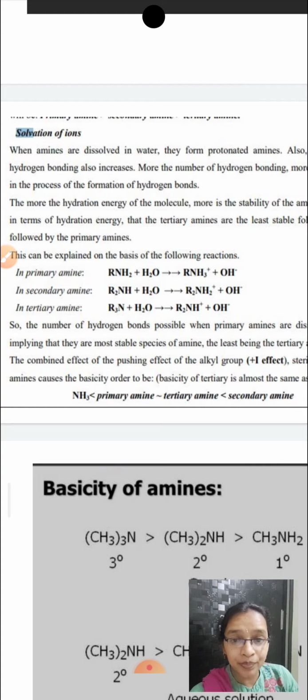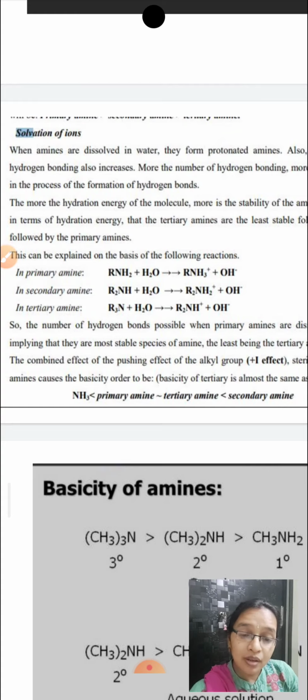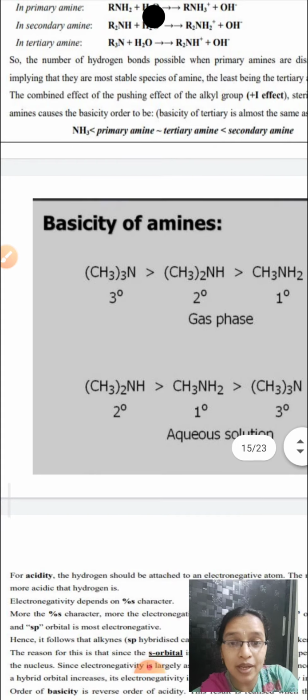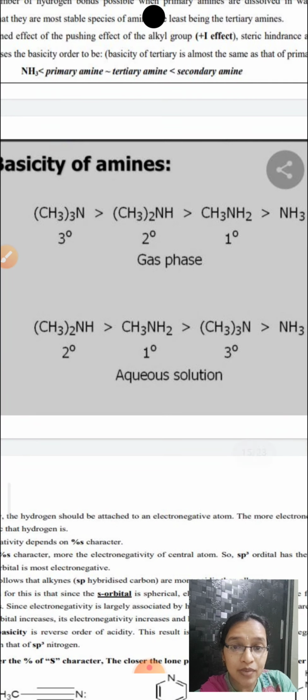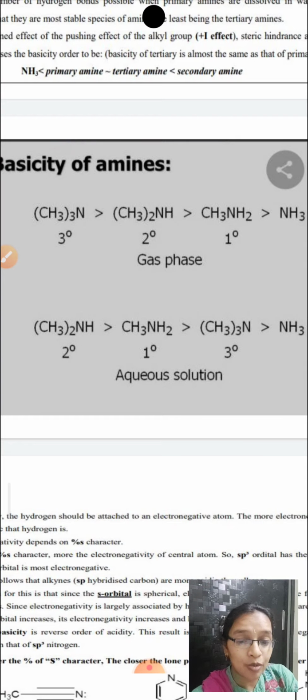Okay, I repeat. In the case of gas phase reaction, it is very clear: the order would be tertiary is greater than secondary is greater than primary is greater than ammonia. You are considering only two factors. One factor is the Plessy effect, and the other factor is the stability of the ammonium ion, that is the charge dispersion. And in the case of the aqueous solution, we take three factors into consideration. One is the Plessy effect, the other is the solvation effect, and the last one is the steric effect.